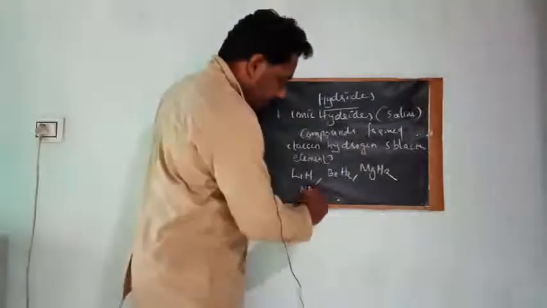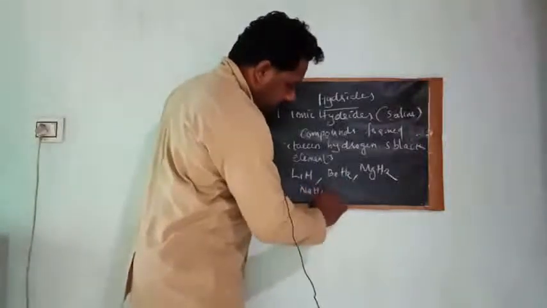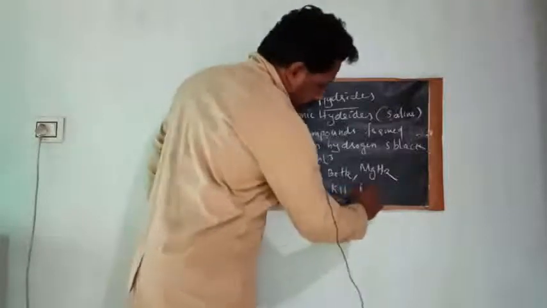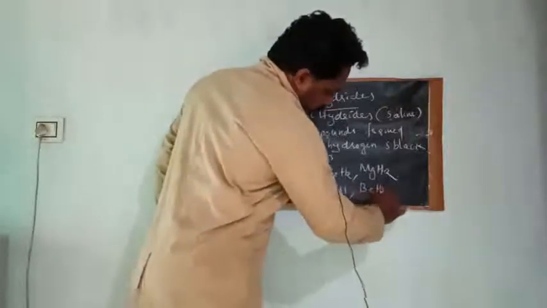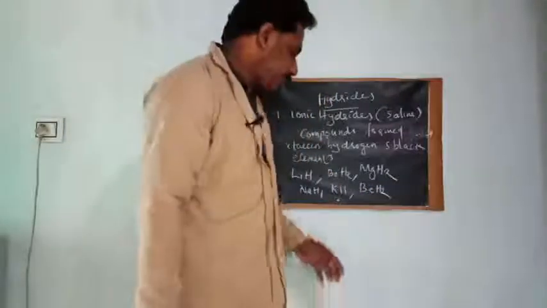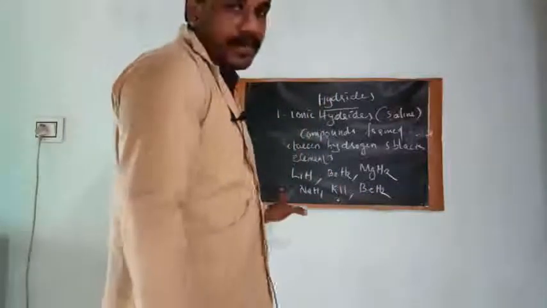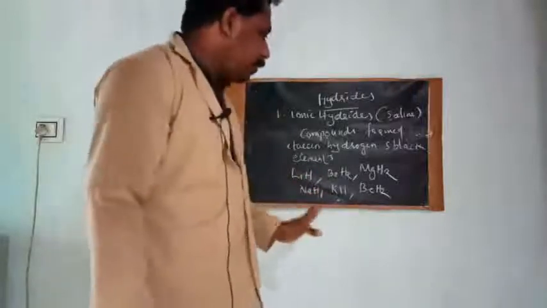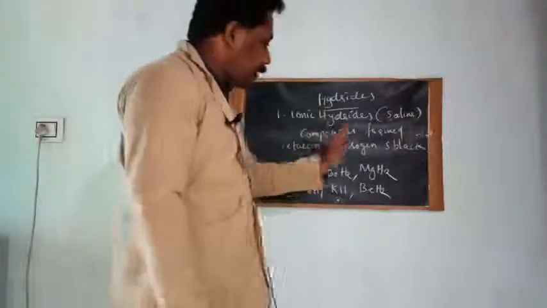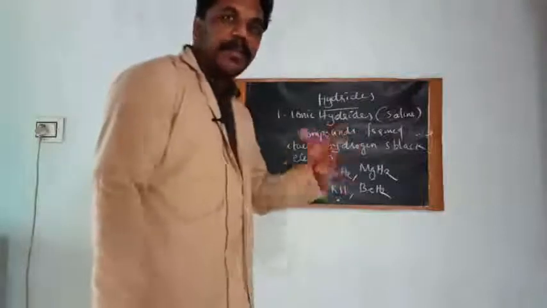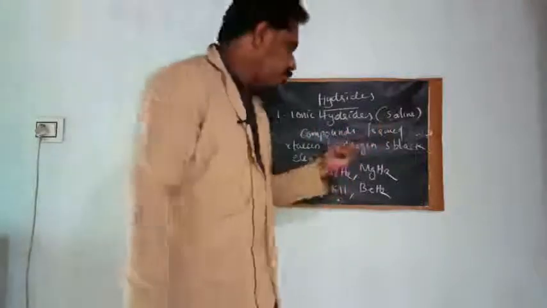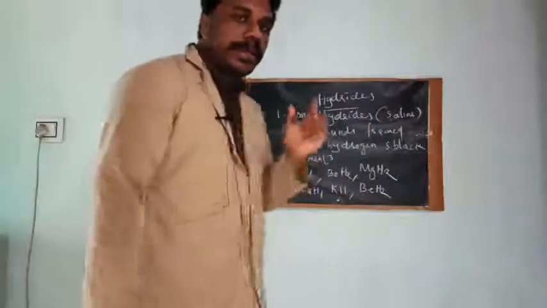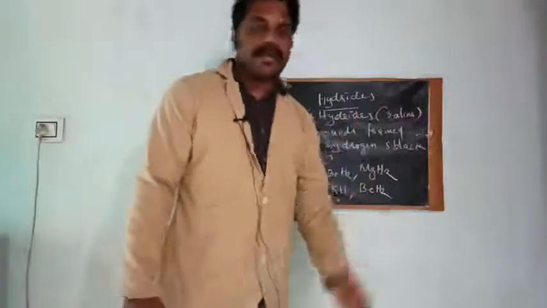Examples are NaH, KH, and BaH2, etc. All these are examples of ionic hydrides. Have you got an idea about ionic hydrides? They are similar to ionic compounds. That's why they are called ionic hydrides, compounds formed between S block elements and hydrogen.